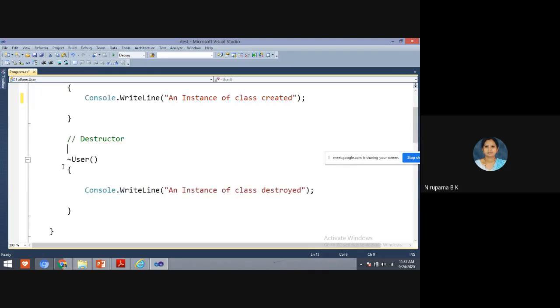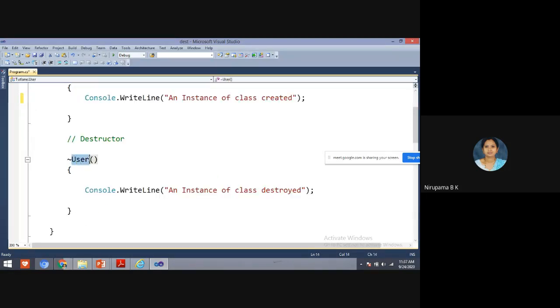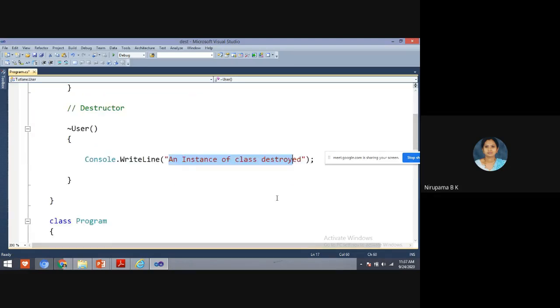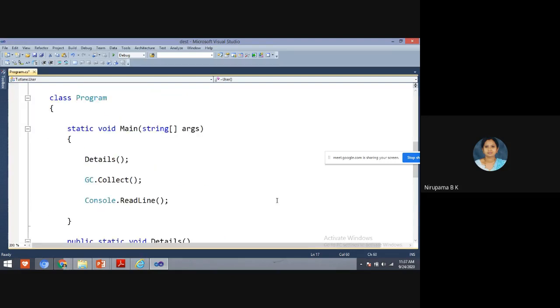And next we have the destructor. This destructor has the same name as the class. The class name is User and the destructor name is also User, and this is preceded with a tilde symbol. Here in the destructor, we are using it so that the memory will be deallocated. An instance of a class will be destroyed.